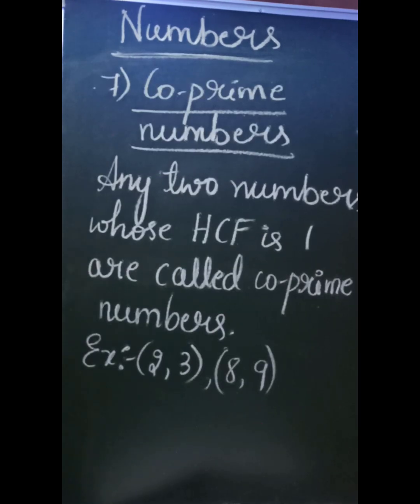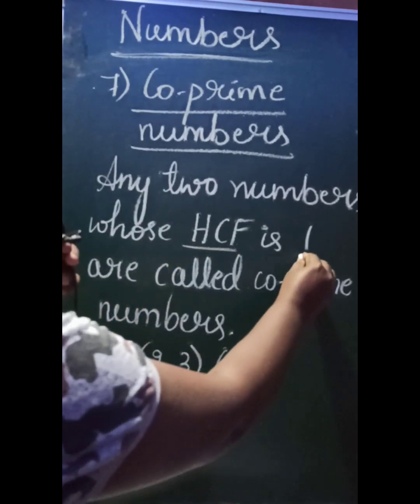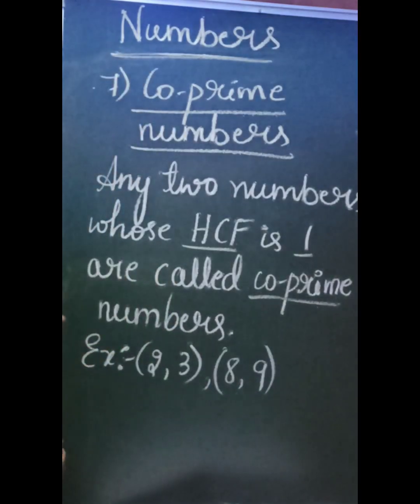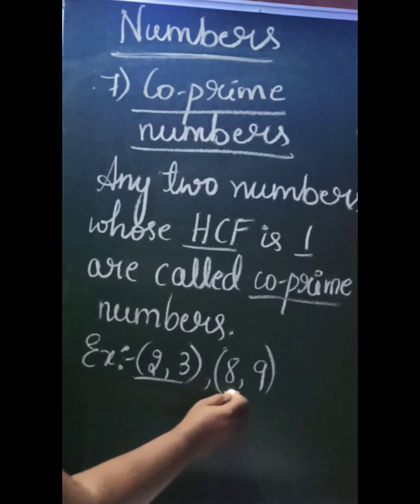So the next type of number we have is co-prime number. So how to define this one? It can be any two numbers, but if you find out the HCF of those two numbers, the answer should be 1. Means if the HCF of any two numbers gives rise to 1, then those two numbers are considered as co-prime. For example, 2 and 3, 8 and 9.